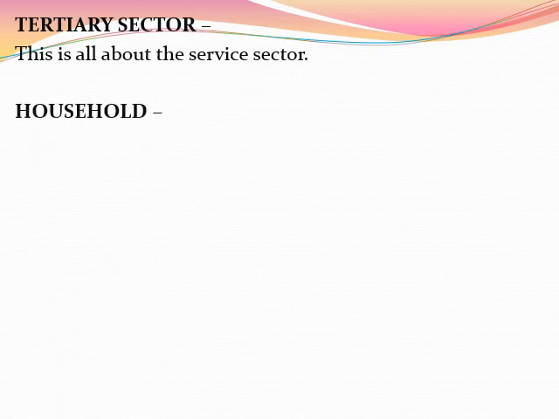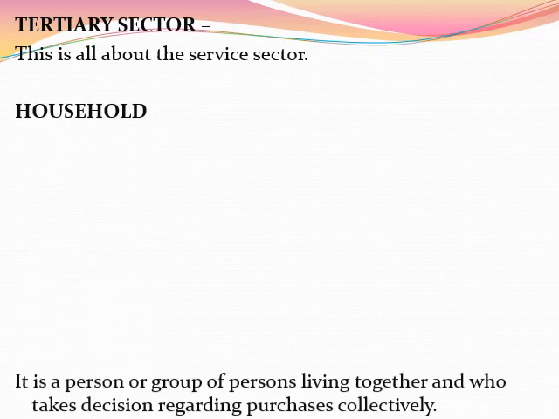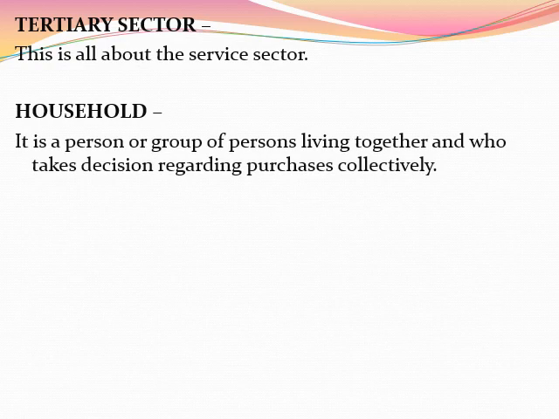The next is household. What is a household? So basically household is either a person, or it will be a group of persons who live together. Okay, and they all take collective decisions. And what kind of decisions are they taking? About purchases, about purchasing goods. They are taking decisions about purchasing.